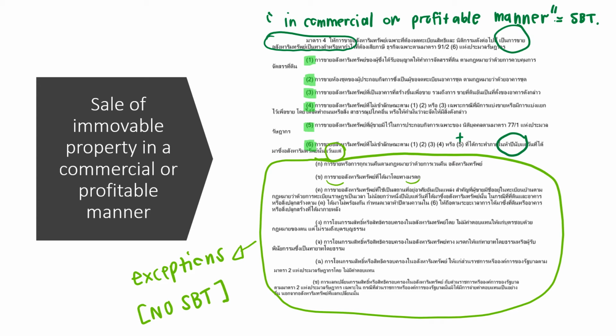For example, if you sell immovable property that you received as a succession, you can get the exception under the law. So in practice you need to look at this royal decree in addition to the revenue code to see whether your transaction is justified as in a commercial or profitable manner or not, or if yes, you might get some exemption as well. This is an example of the detail in the royal decree.